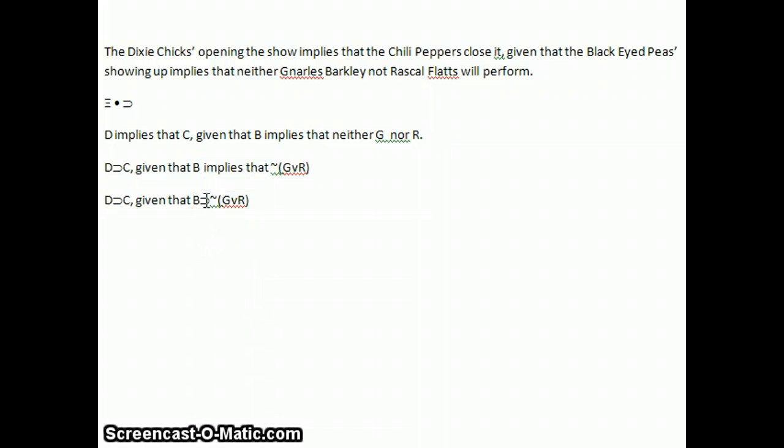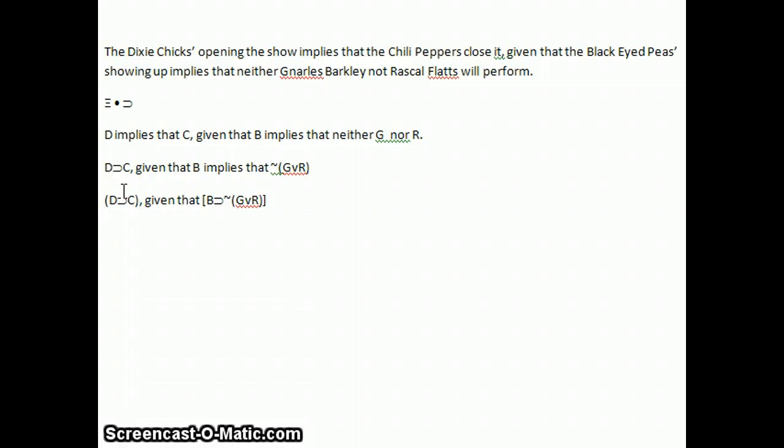Now we know this all has to go together as a chunk, right? So I'm going to put these square brackets around it. I don't know why they're funny. They're just square, which in my mind makes them funny, I guess. I have a weird sense of humor. Now I'm going to put D implies C in brackets as well, because these are two basic chunks.